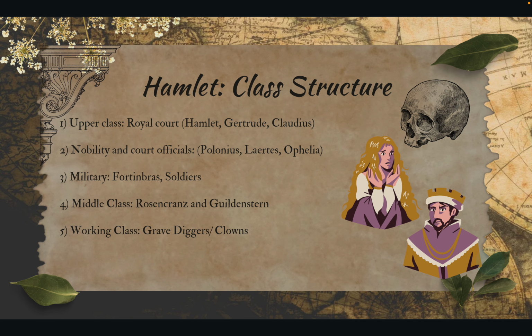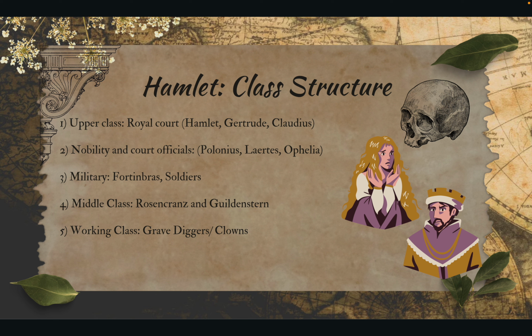Moving on to class structure, in the court there are classes of hierarchy which show your social status. The most important ranking would be the upper class and royalty, which includes Hamlet, Gertrude, and Claudius. Next are the nobility and court officials, which includes Polonius, who advises the king and is the highest ranking in the court, and his children Laertes and Ophelia. The military includes Fortinbras and the soldiers. Fortinbras is a prince and is also a military leader.